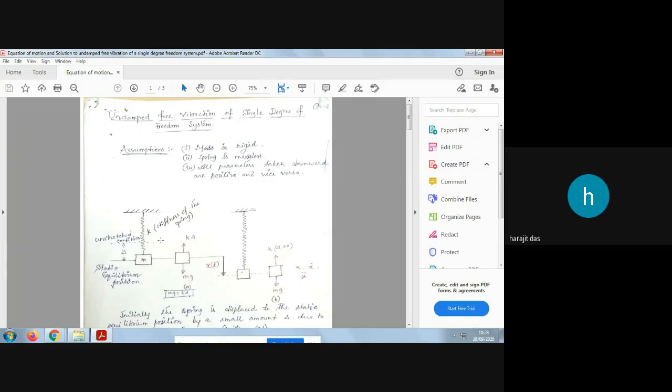Okay, and one thing, every spring has a stiffness due to the elasticity. So let's say small k. In the small English letter k, we will denote the stiffness of the spring to be small k. Okay, now let's say the mass is attached. From this unstressed condition, when the mass is attached, the spring will be stretched by an amount of delta, isn't it?